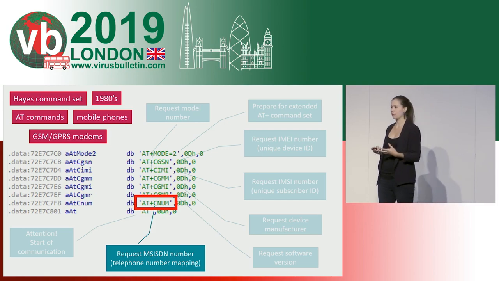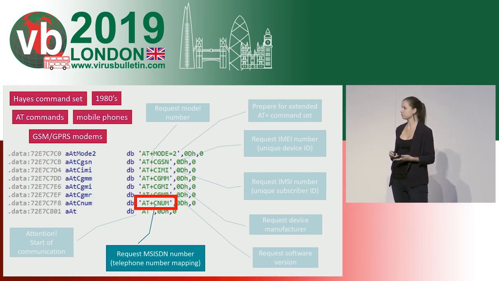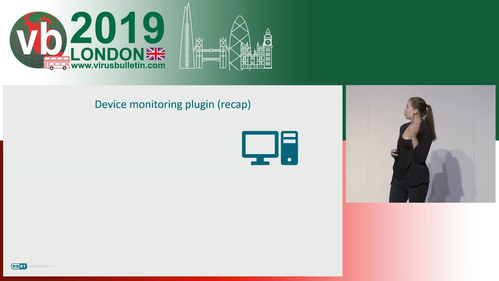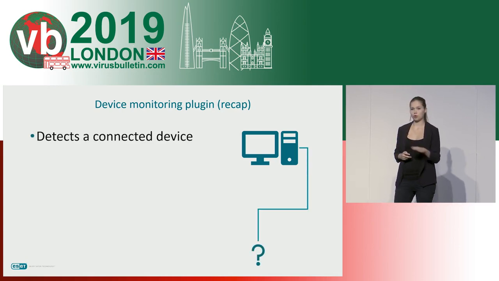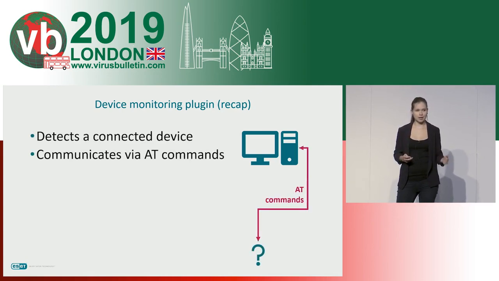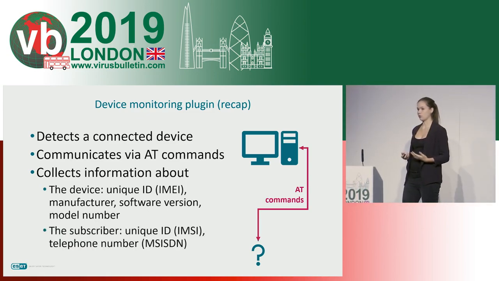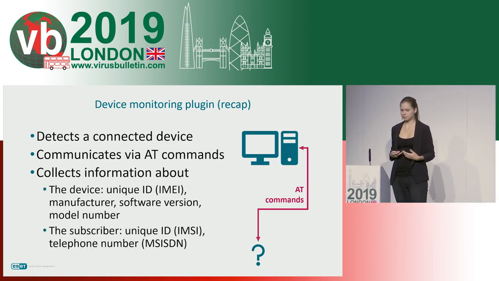So this is the kind of information that ATTOR is after. Let's just quickly recap. What ATTOR does is that when it detects a device connected to the computer, it starts sending AT commands. And then via these AT commands, it is able to learn information about both the device and the subscriber of the device, so the owner of the SIM card.